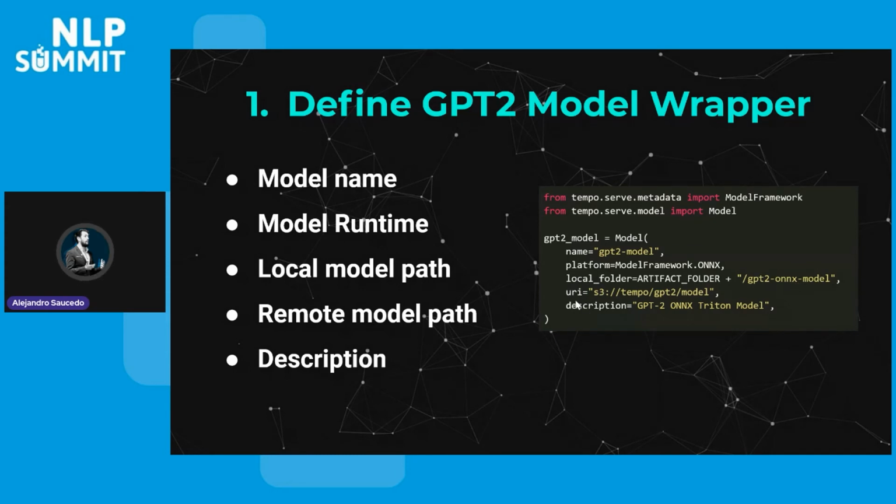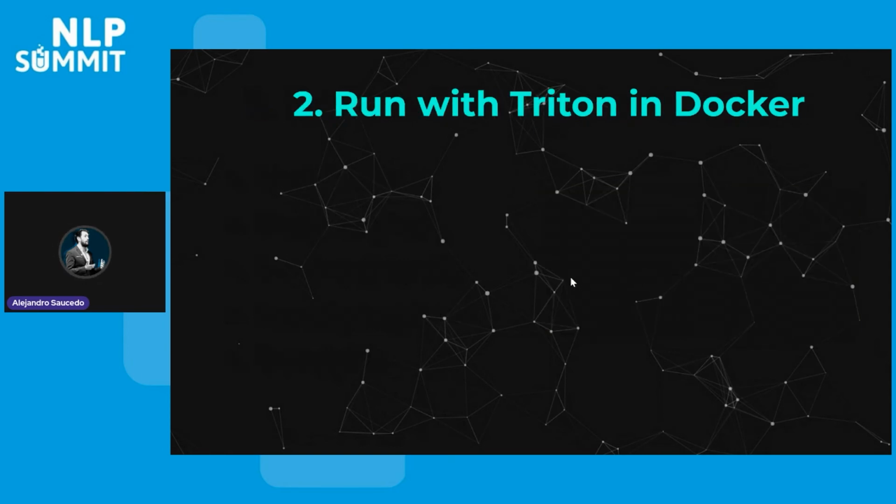And for when we later on deploy it into Kubernetes, we're going to be able to easily just put it in an S3 bucket using some of the Tempo utilities, right? So now this is all we need in order for us to start taking advantage of the GPT-2 model, right? Which is really cool. This is all we need in order for us to start interacting.